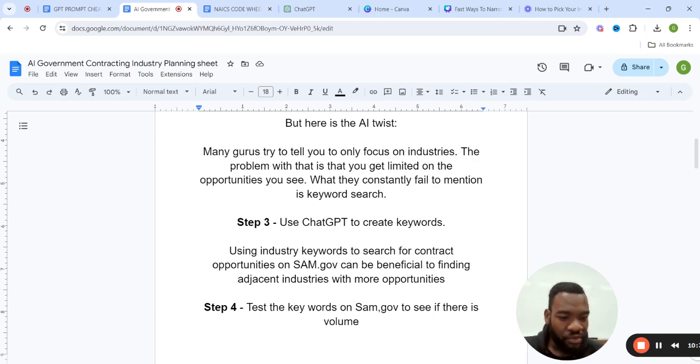Step 4, which is crucial. When you have those keywords, what you want to do now is this. You want to search for how much volume those keywords have on sam.gov. Because listen, if you have a keyword that you put into sam.gov and it only produces 3 results, then that's not worth the time. But if it produces anywhere from 10 to 300 results, you know that there is volume here. You know that there is demand. I'm going to be showing you how to check that out. But guys, let's dive right in, okay?